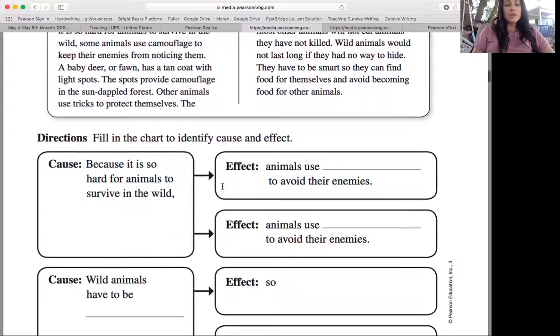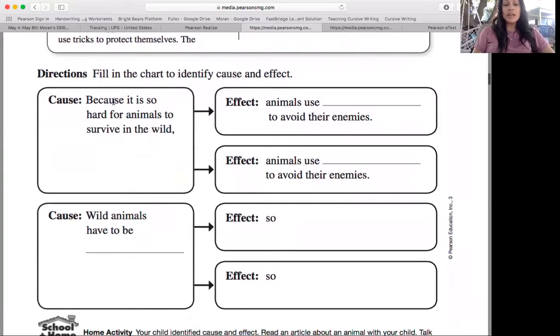Okay, so on your piece of paper, I want you to go ahead and draw this graphic organizer. So you can turn your paper, instead of being long ways like this, turn it to where it's sideways like this. And then you're going to draw two big squares on the left side and then four skinny rectangles on the right side, okay? So I'll go ahead and pause the video and do that now. Okay, you got it done?